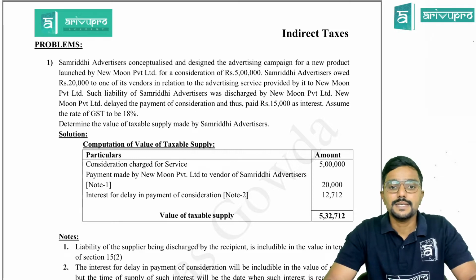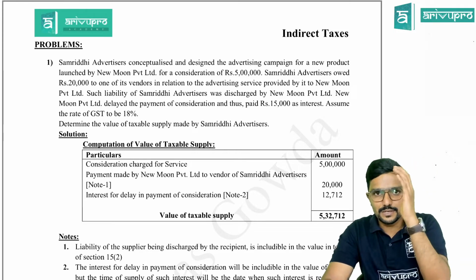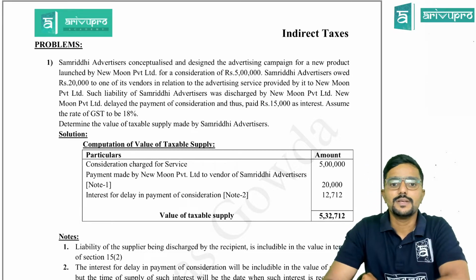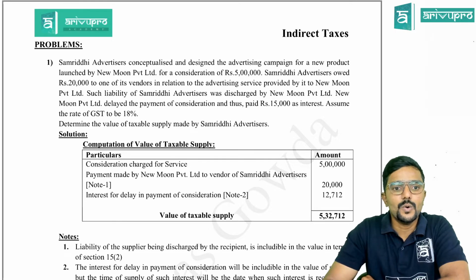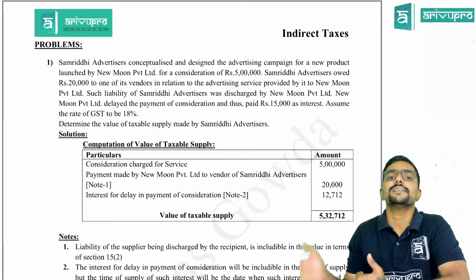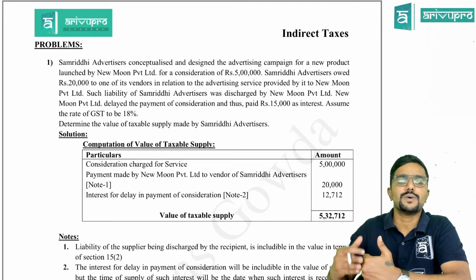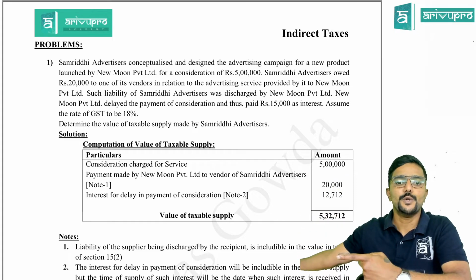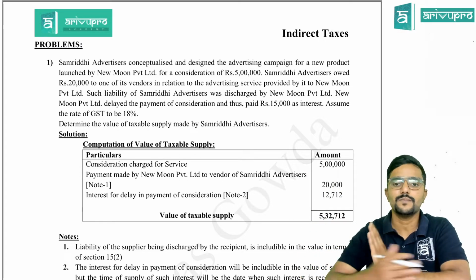Next, Samriddhi Advertisers. When you are reading the question, just have an idea about who is the supplier and who is the recipient, so that it becomes easy for you. Samriddhi Advertisers, the supplier, owed 20,000 to one of its vendors in relation to the advertising service provided by it to New Moon Private Limited. Such liability of Samriddhi Advertisers was discharged by New Moon Private Limited. That is, the liability of the supplier is paid by the recipient, guys. Because Samriddhi Advertisers was supposed to pay 20,000 to its vendor, which is paid by the recipient, New Moon Private Limited. So should we add it?